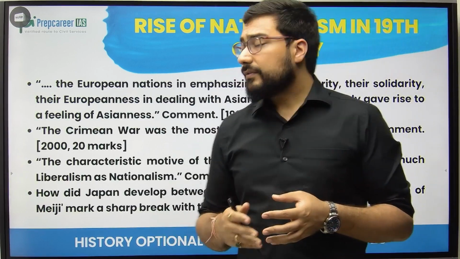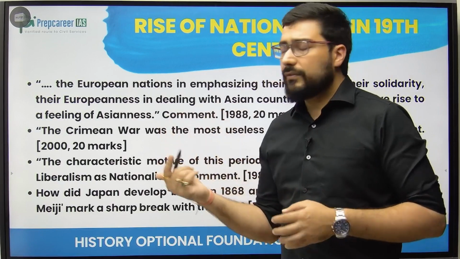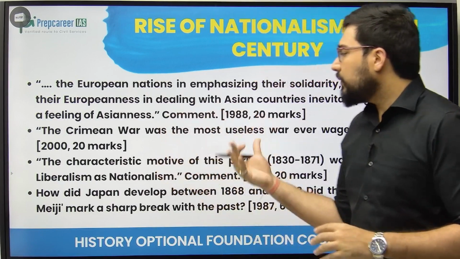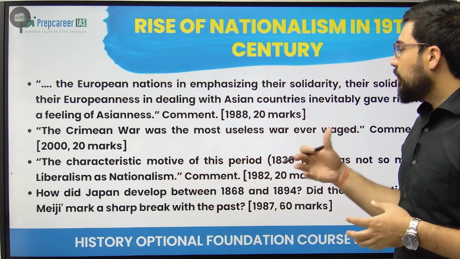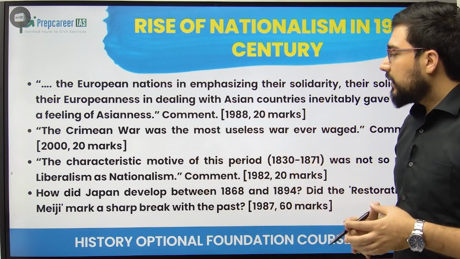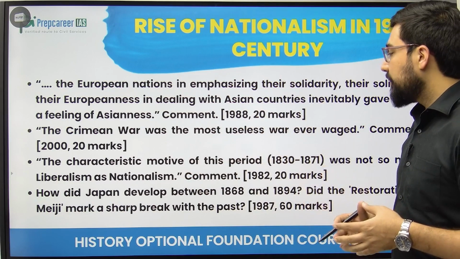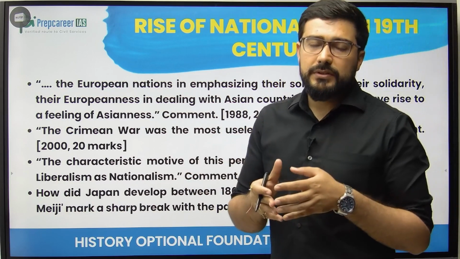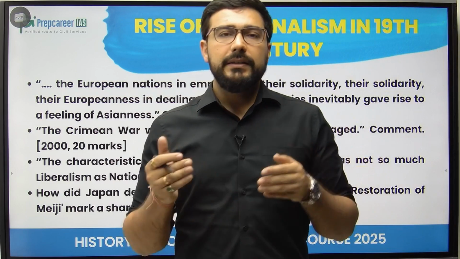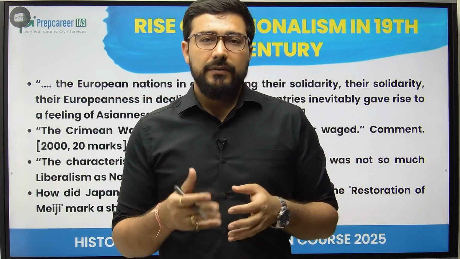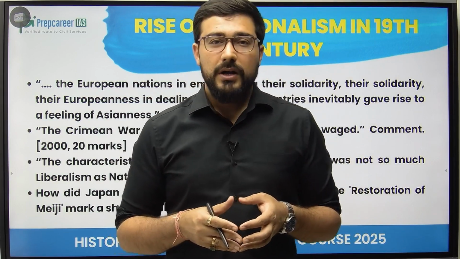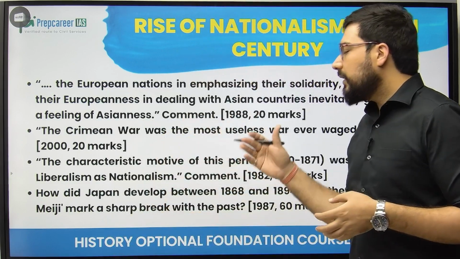They used to consider that we are weak, we are inferior, and as a result of that we see the rise of Asianness. Crimean War, again a part of the Eastern question, was the most useless war ever waged. Characteristic motive of this period was not so much liberalism as nationalism. Liberalism was dominant from 1815 till 1830. However, after 1830, eventually they realized that this is not going to work.